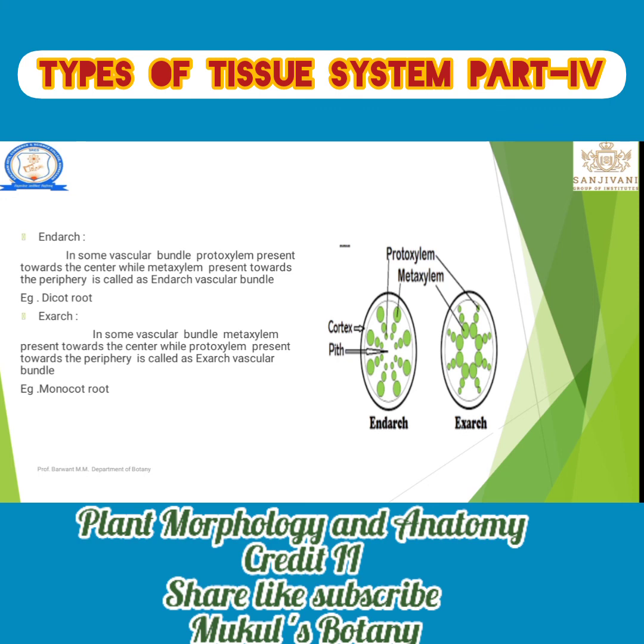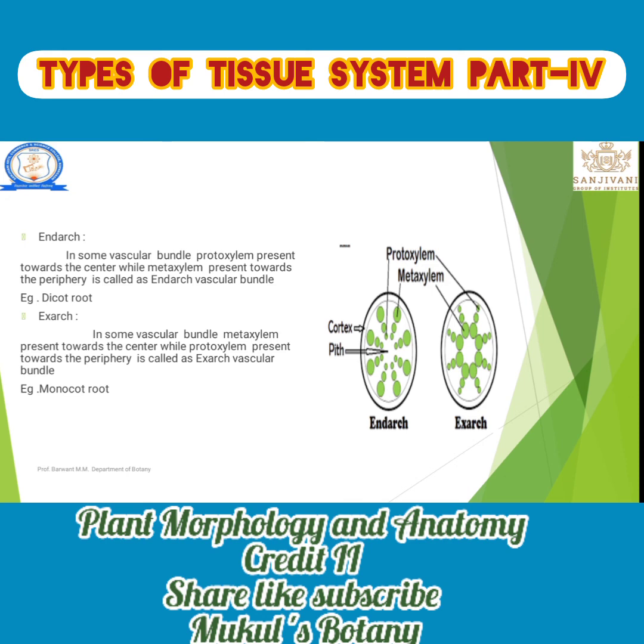There are some other types, endarch and exarch xylem, simply on the basis of the protoxylem arrangement. If protoxylem is present in the center, that is known as the endarch type, and if protoxylem is present towards the periphery, it is known as the exarch type.